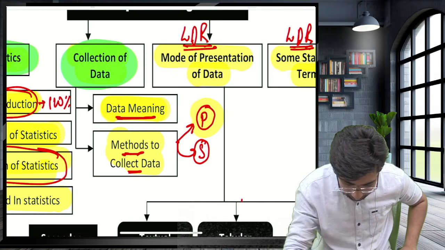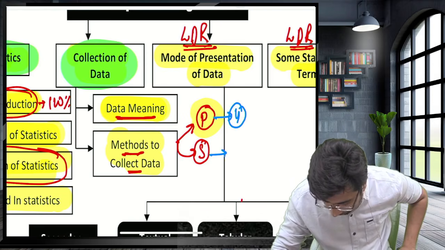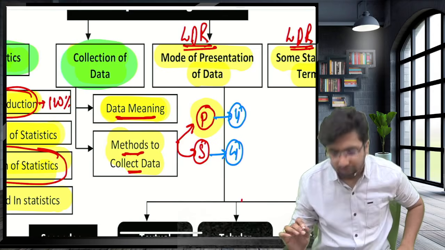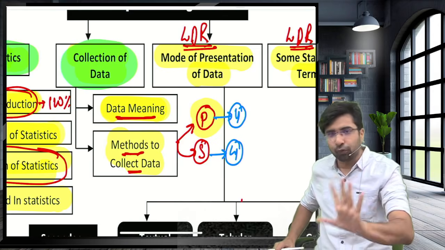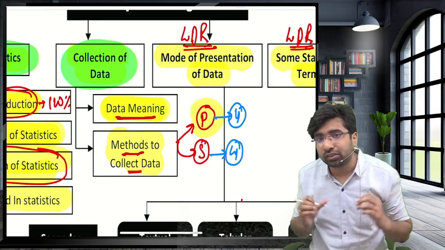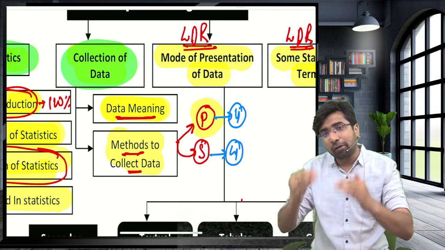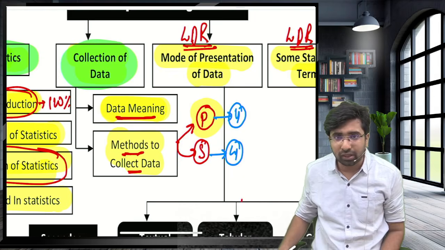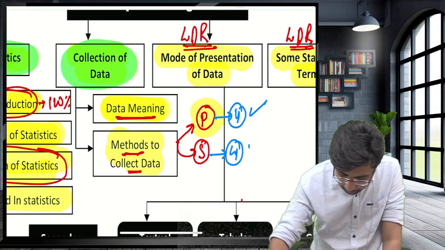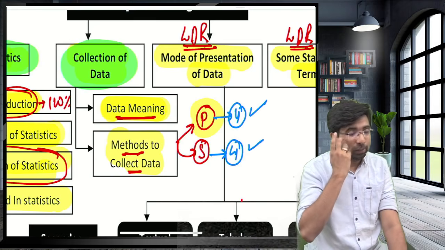Guys, now in primary there are 4 methods and in secondary there are also 4 methods. Okay, I am not saying these are a fixed 4 methods. For our exam point of view, there is no exhaustive or complete list of collecting the data. There can be more than one method of collecting the data. But yes, for our exam point of view, I will tell you guys, in primary we have 4 methods. Guys, you have to repeat with me, okay?